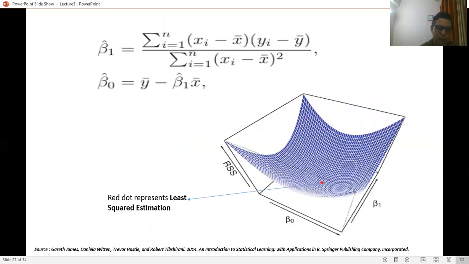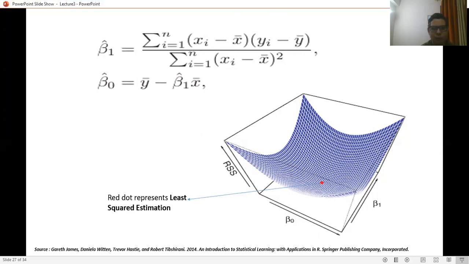So beta 1 cap is again given by the formula: the sum of xi minus x average times yi minus y average, divided by the sum of xi minus x average squared, and beta 0 cap is equal to y average minus beta 1 cap x average.